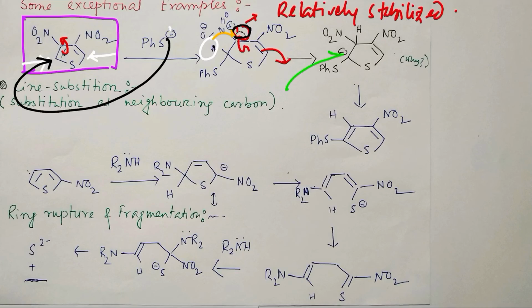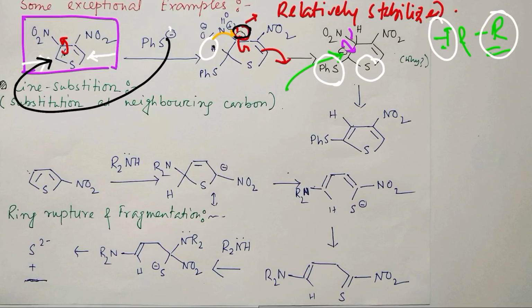The position of this negative charge is not so unstable compared to the nitro. Why? There are two reasons: the minus I and minus R effects of both sulfurs, this sulfur and the sulfur from PhS, are capable of stabilizing it. Minus I is common, and minus R I have just explained in the previous slide. So in this way you can understand that this charge could be stabilized, and this is the main reason for this exceptional reactivity: this negative charge can come here and nitro can leave.